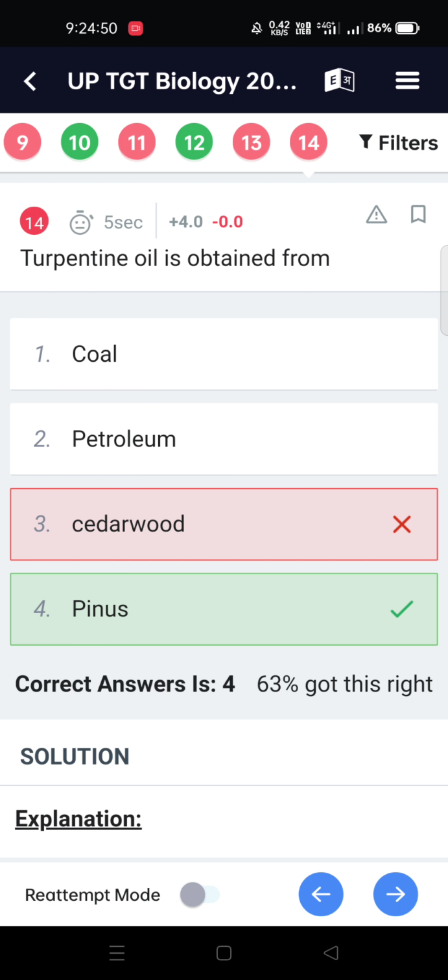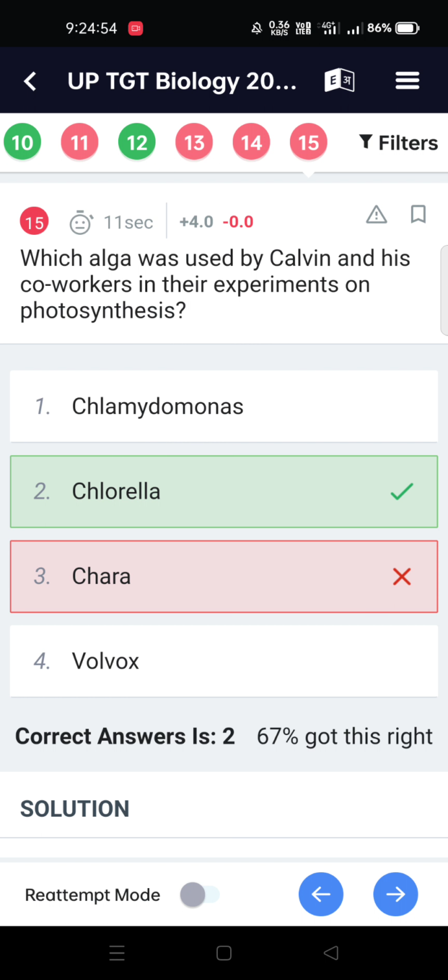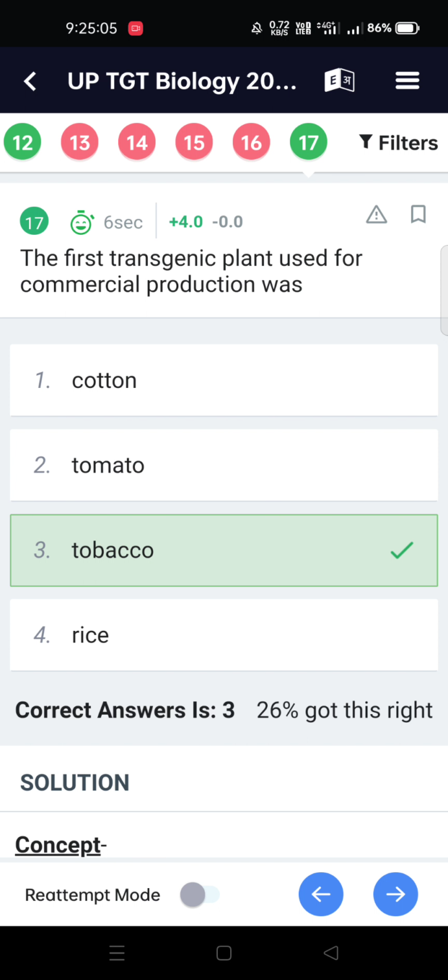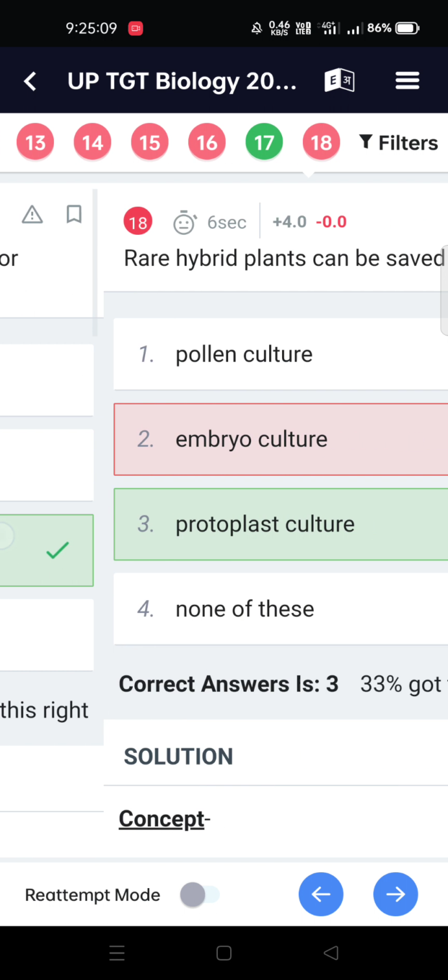Which is common between aerobic respiration and anaerobic respiration? Glycolysis. Turpentine oil is obtained from Pinus. Which alga was used by Calvin and his co-workers in their experiments on photosynthesis? Chlorella. Which of the following is an oilseed crop? Sunflower. The first transgenic plant used for commercial production was tobacco.